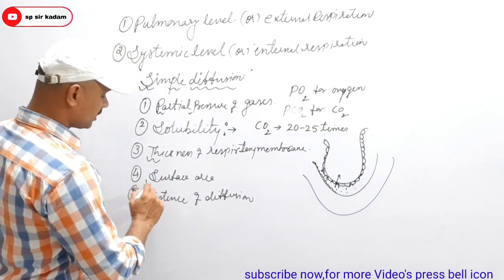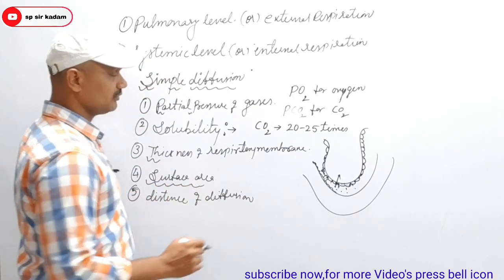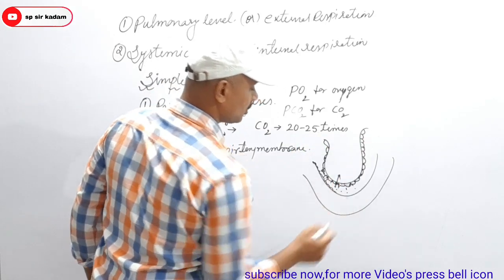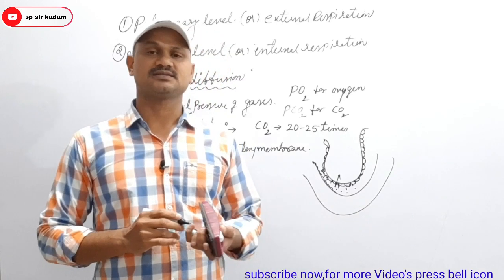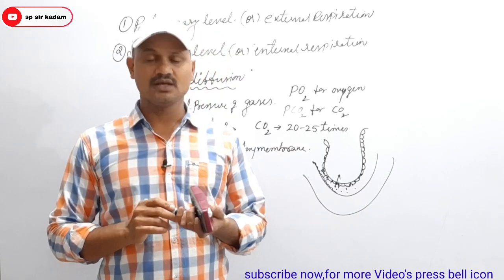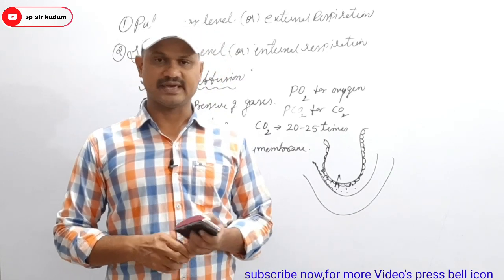Then the fourth one is surface area. If the alveoli provide a large surface area, it is favorable for the exchange of gases. It means a large surface area is favorable for the exchange of gases.